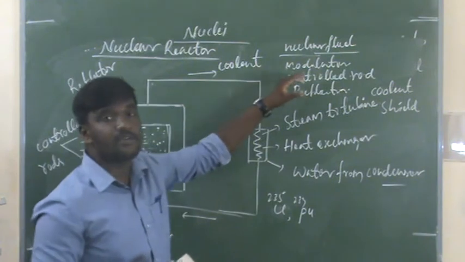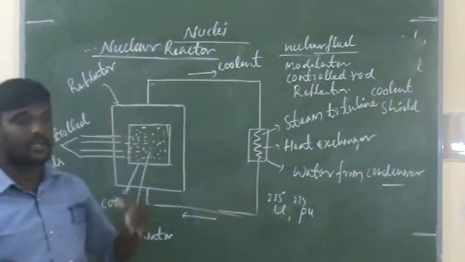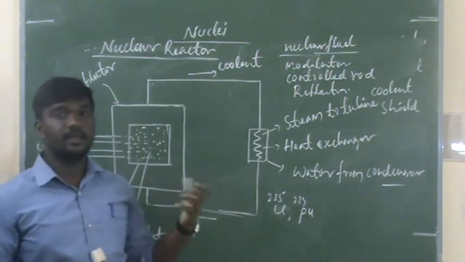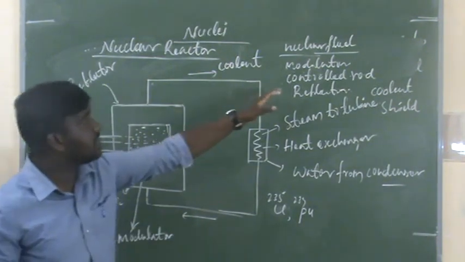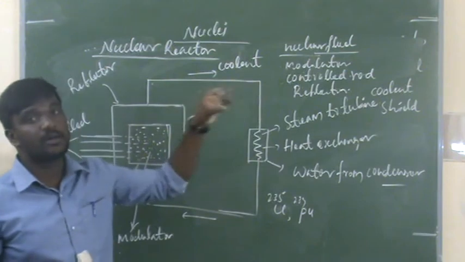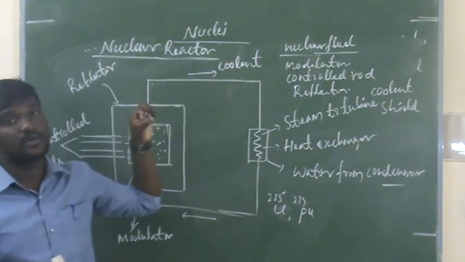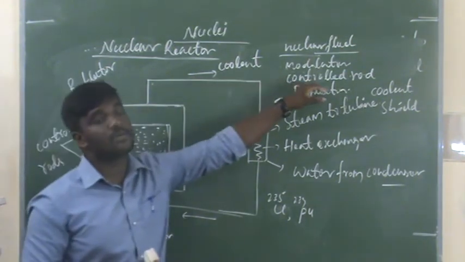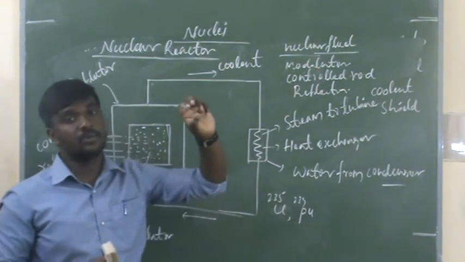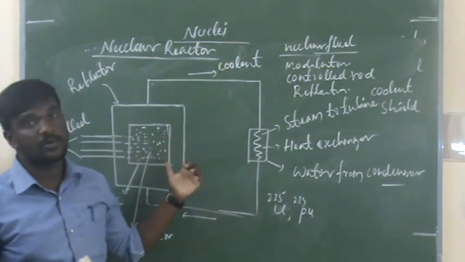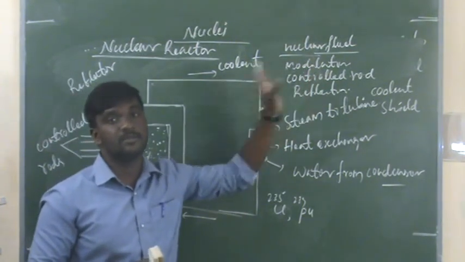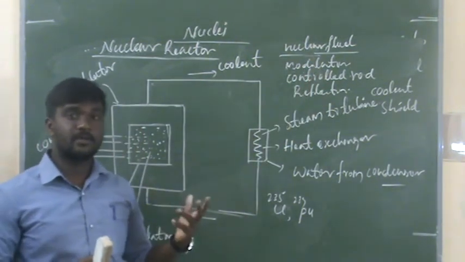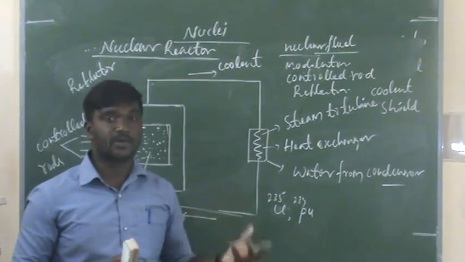And what is the function of control rods? In that reaction 3 neutrons are released. Control rods absorb the neutrons. Of the three neutrons, two neutrons are absorbed by the control rods. Only one neutron can cause fission. So then the reaction came under control.